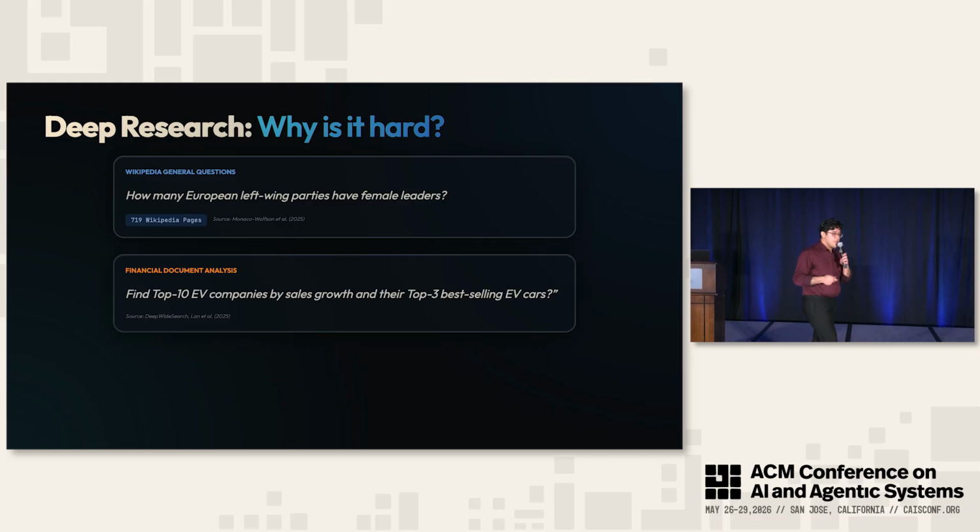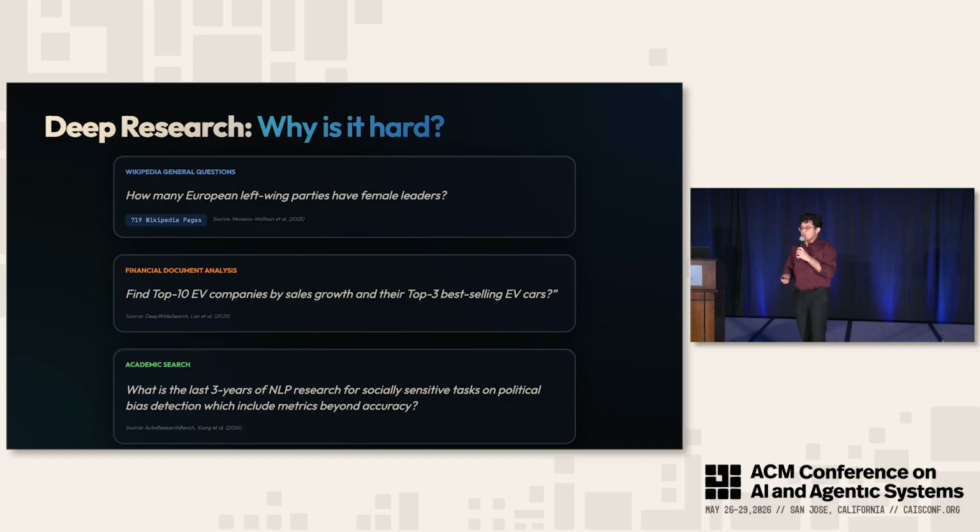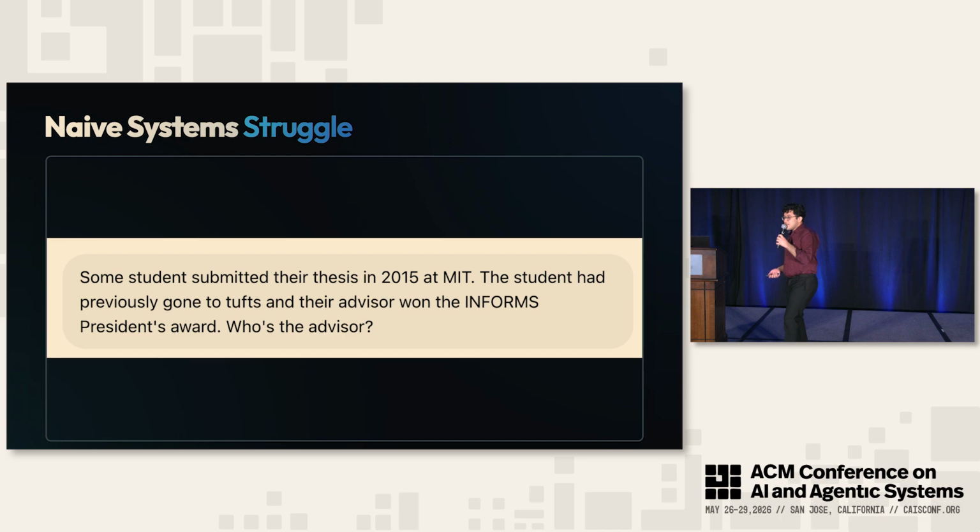And this is useful for a multitude of different applications like financial document analysis, for instance, find me top 10 companies by sales growth, or academic search on find me recent NLP research for socially sensitive tasks on political bias detection. Now, existing systems tend to struggle with these types of questions.